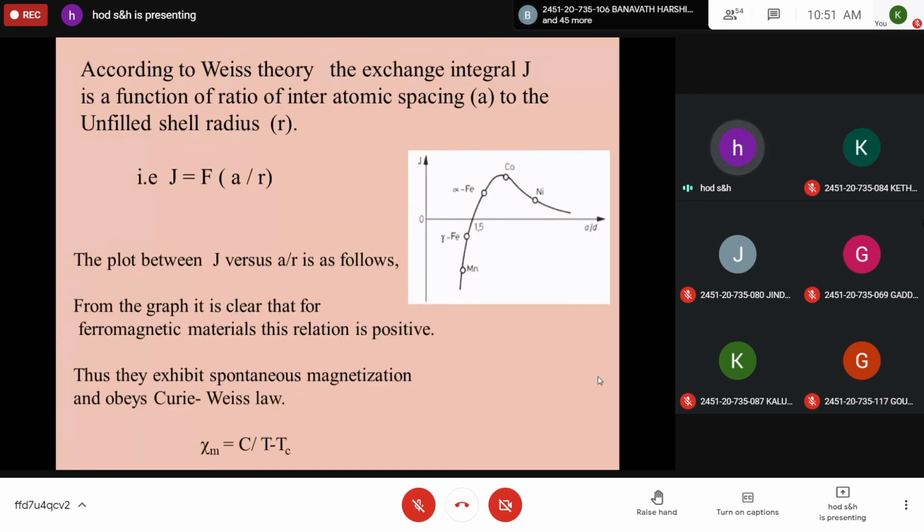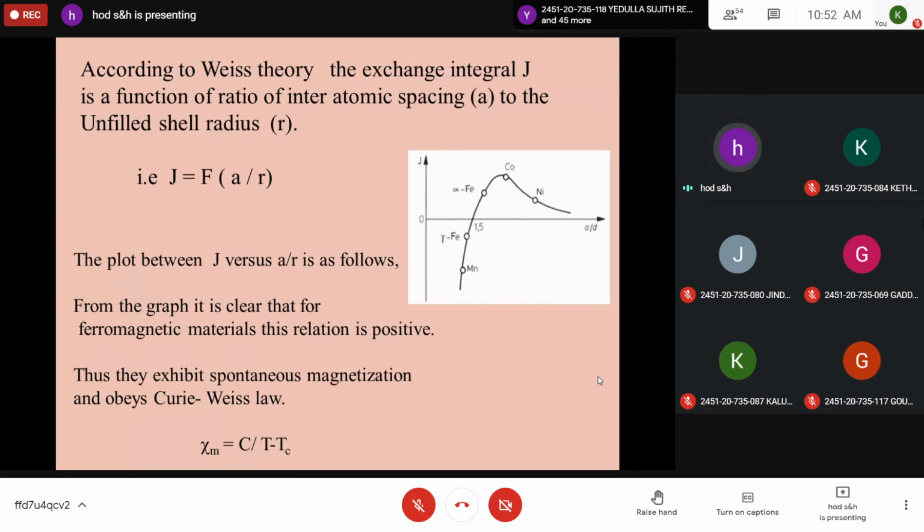Take this diagram. Here in the graph, it is given a by d along the x-axis. You just change that, since the naming of the term is different. A by r you take. And you write down after this, from the graph it is clear that for ferromagnetic materials this relation is positive.